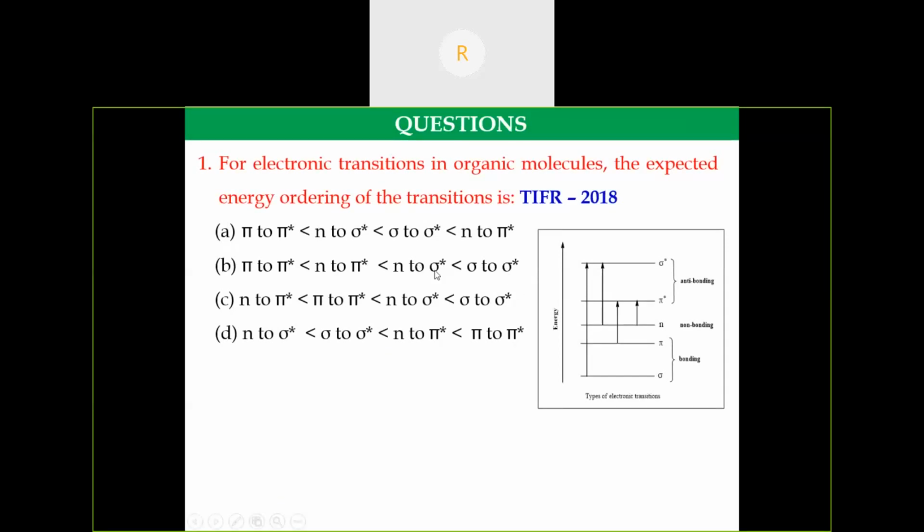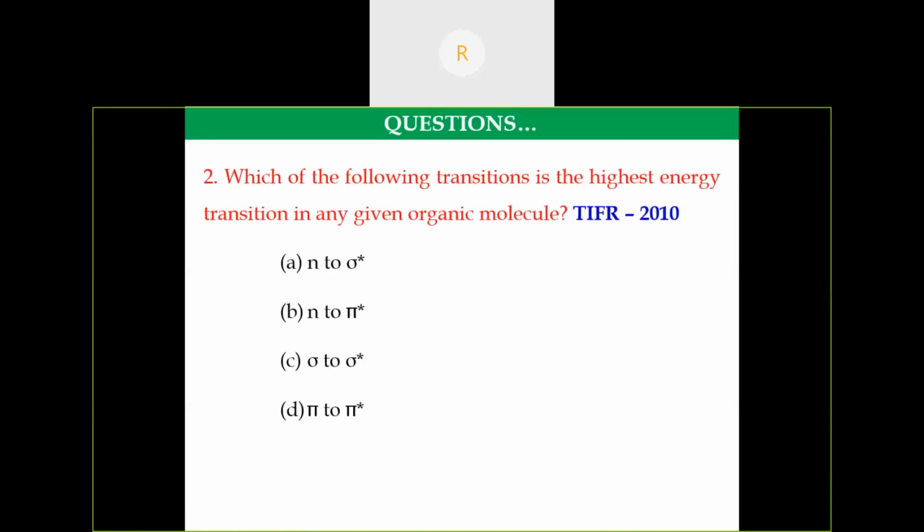Comparing B and C, the n to pi star transition requires lesser energy. Hence, the answer is C. So the sigma to sigma star electronic transition requires higher energy, and the n to pi star transition requires lesser energy. Now, another question, similar to the previous question.